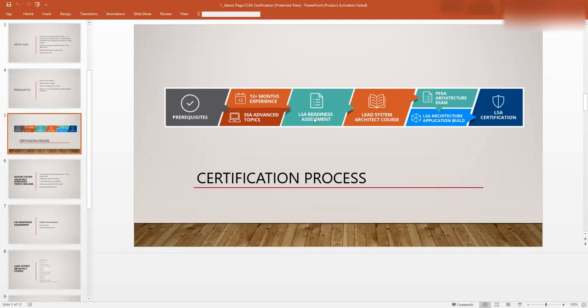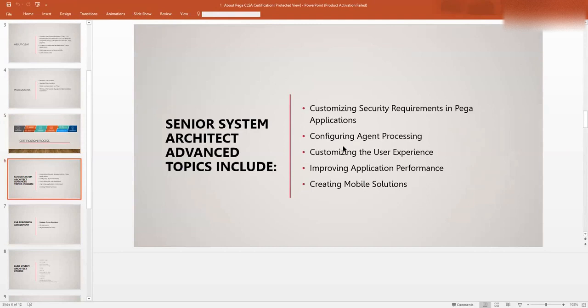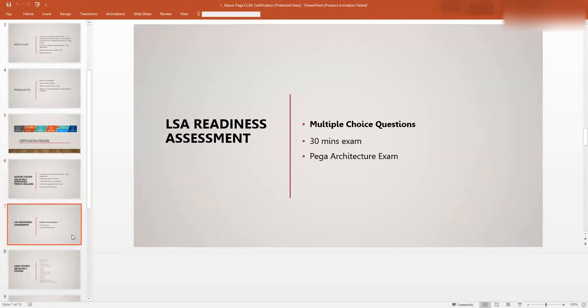It has object-oriented questions. It's a 30-minute exam of multiple choice questions. Once you pass this exam, which covers only limited topics, they cover your UI skin and agents and some security and performance. So very limited topics. These are just the readiness exam.